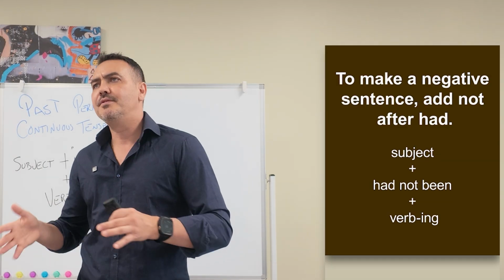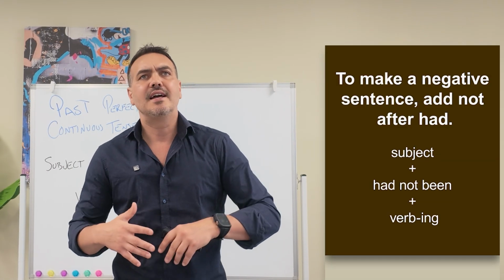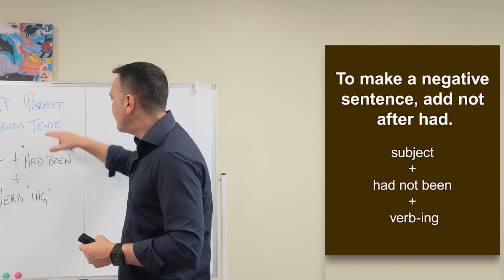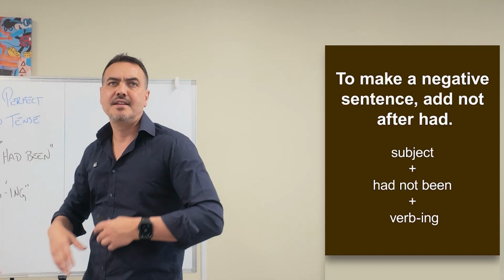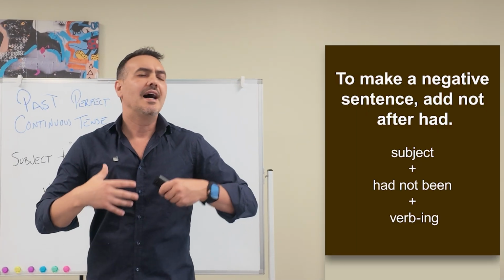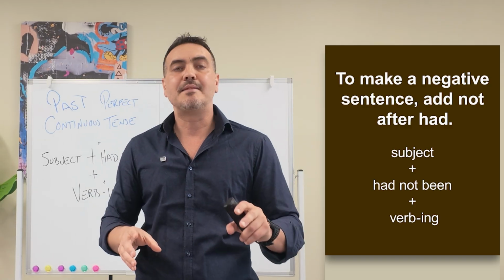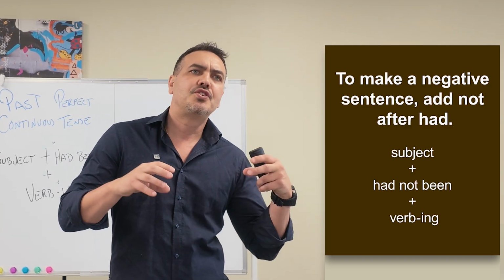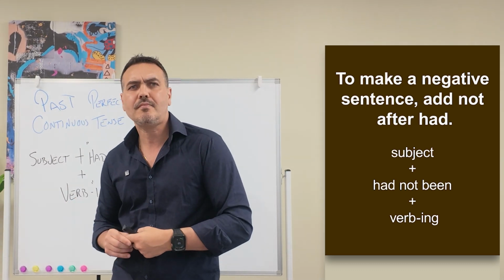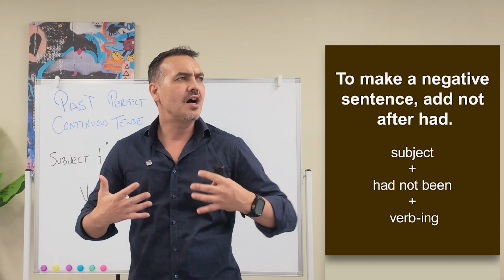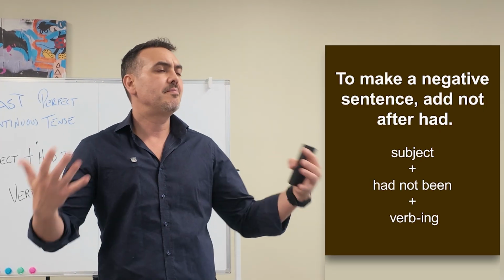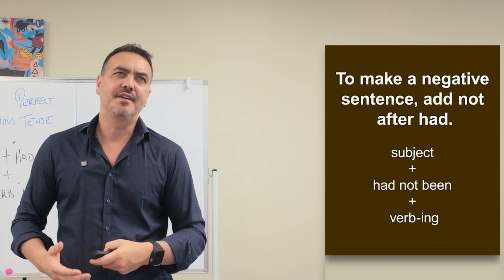Now let's make a few negative sentences, okay? And for a negative sentence, the structure is subject had not been, and then the verb with ing, okay? So for an example, I had not been sleeping well, okay? She had not been paying attention. They had not been practicing enough. We had not been using the correct method.